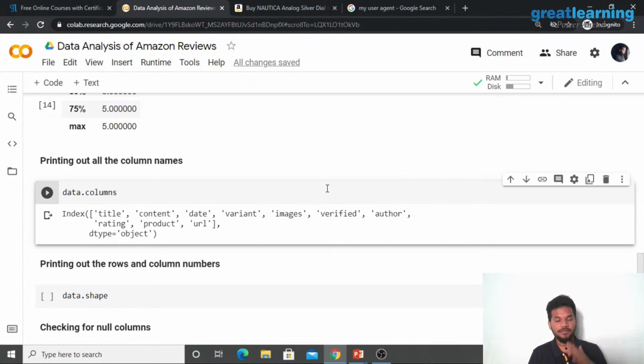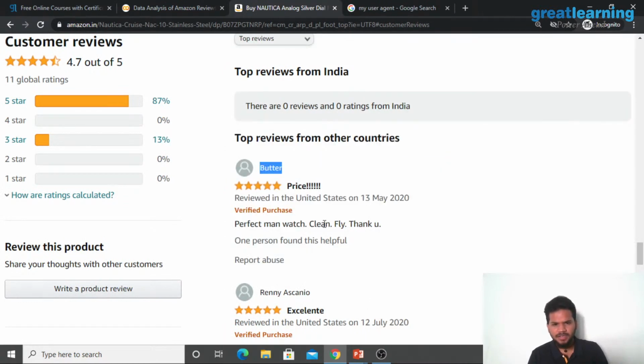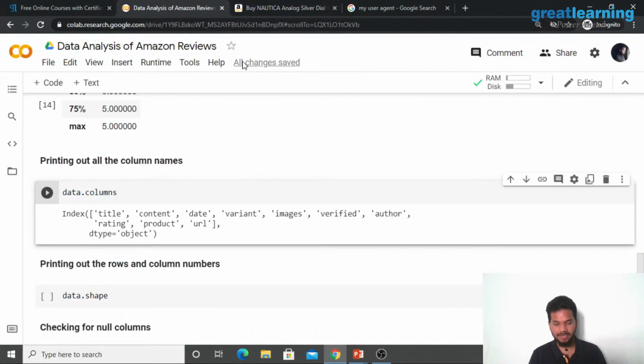If you've purchased the product for sure and you're writing a review, Amazon says verified purchase, right? Let me show you here. Let me remove this. See here, it says verified purchase, right? So this person has bought that product from this particular Amazon account for sure, right? Perfect. That's what verified talks about. You have the author, the name of the person. In our case, Butter was our reviewer, right?